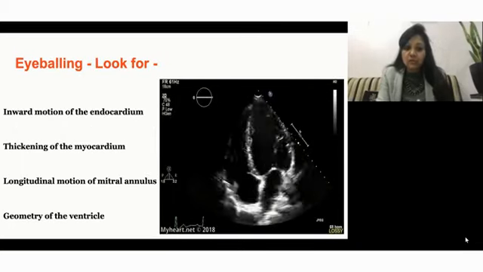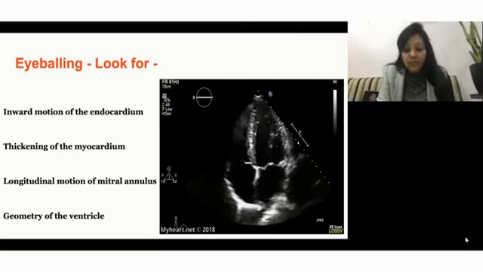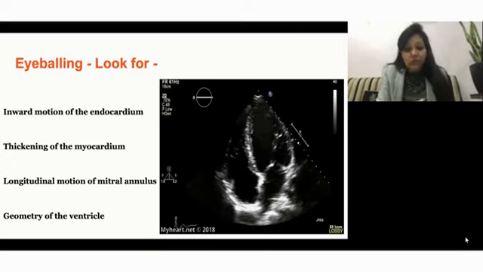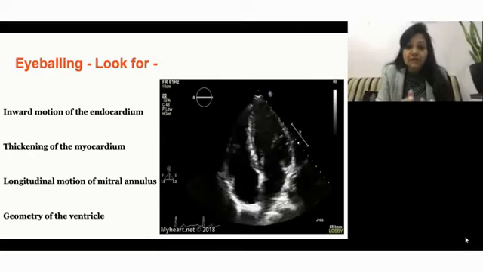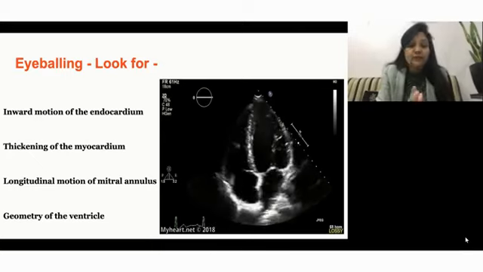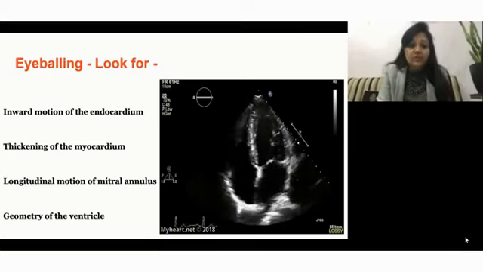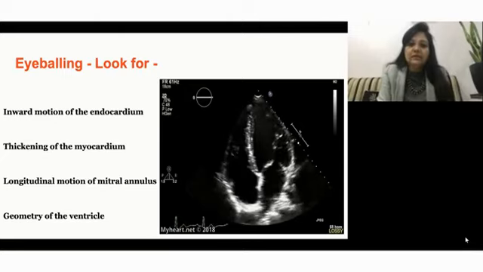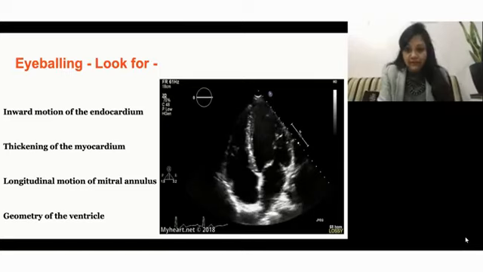So let us see what should be looked for in an echocardiogram when you are eyeballing for the ejection fraction. See the inward movement of the endocardium. See the thickening of the myocardium. See if the longitudinal motion of the mitral annulus is normal or not. And then judge the overall geometry of the ventricle.